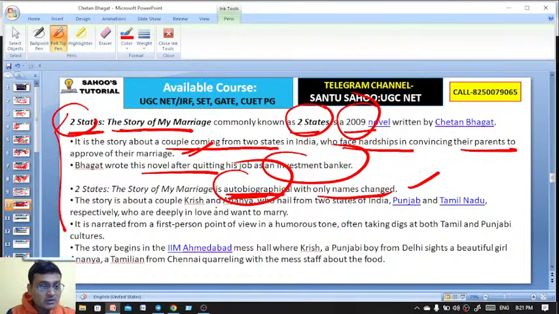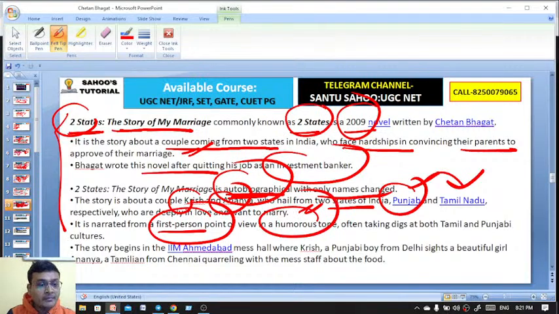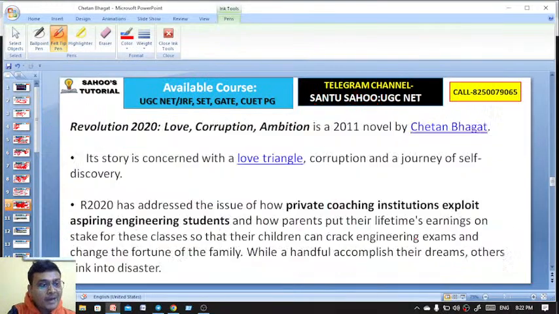The story is about a couple called Chris and Ananya who hail from 2 states in India. Chris is from Punjab, whereas Ananya is from Tamil Nadu, respectively, and they are deeply in love and want to marry. It is narrated from a first person point of view with a humorous tone. The story begins in the IIM Ahmedabad mess hall, where Chris, a Punjabi boy from Delhi, sights a beautiful girl called Ananya, a Tamilian from Chennai, quarreling with the mess staff about the food. So this is 2 States, the story of my marriage.